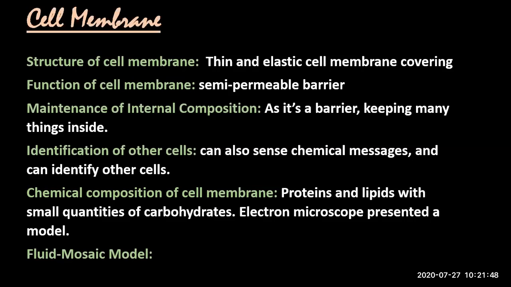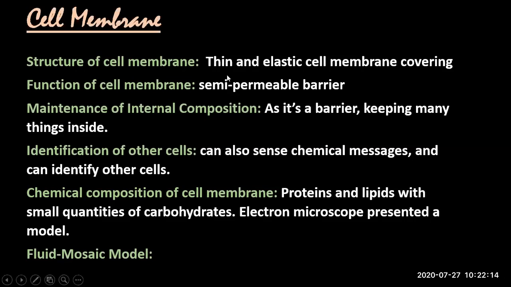So, what is its function? That it maintains internal composition, maintenance of internal composition. As I told you, it's a barrier. It's a semi-permeable barrier, which allows few molecules to enter it and does not allow majority of the molecules to pass through it. So it is allowing few things to enter and does not allow few other things to leave the cell.